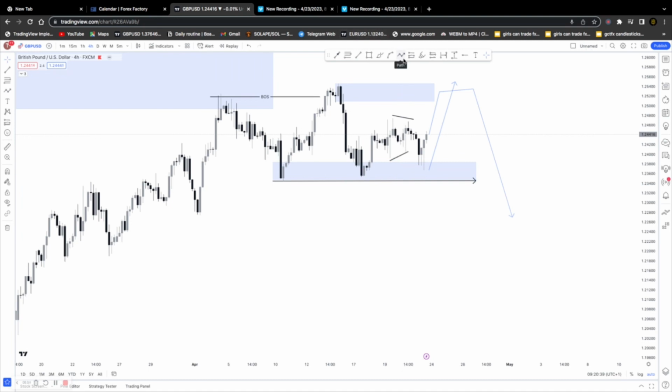Our sales are not yet confirmed. They are still very much bullish. The sales opportunity is not yet confirmed. So that's what we are seeing on the GBPUSD.